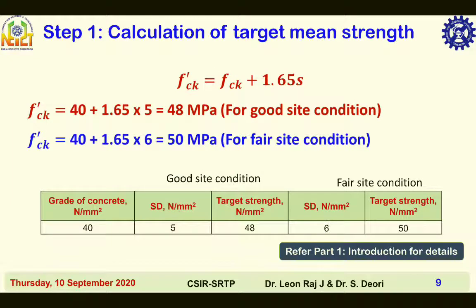Step 1, calculation of target mean strength. Concrete mix has to be proportioned for higher target mean compressive strength. Target mean compressive strength f'ck is equal to characteristic compressive strength fck plus 1.65 into assumed standard deviation. Here f'ck is equal to grade of concrete M40, that is 40, plus 1.65 into assumed standard deviation 5 MPa for good site condition. Then the target mean compressive strength is 48 MPa for good site condition and 50 MPa for fair site condition.